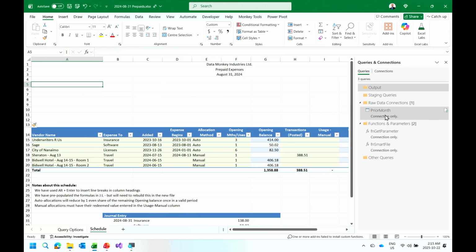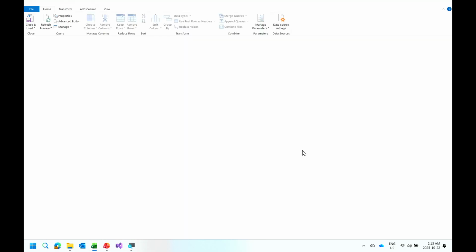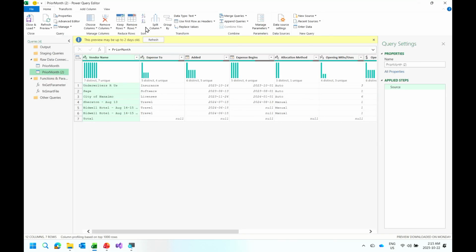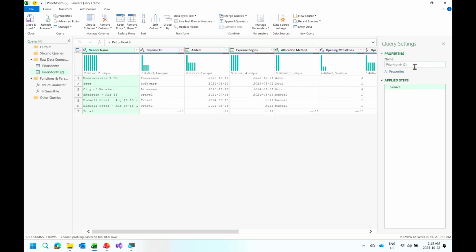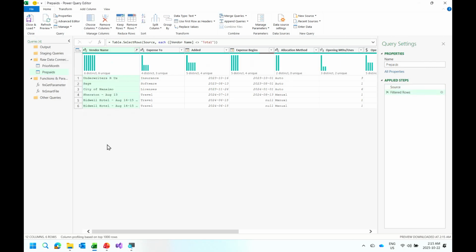So here's how this is going to work. I want to do that entire roll forward work of copying and pasting right off the bat here. So we're going to right click and reference this query. This apparently is also 2 days old, even though it was just created. Now, let's call it prepaids because that's the name of the table in the previous workbook. And from here, I need to do some data cleanup. And I have to get this extremely right, bearing in mind that it's 2 o'clock in the morning where I am, and if I get this wrong, it blows up the entire demo. So hopefully, fingers crossed, this will all work right.